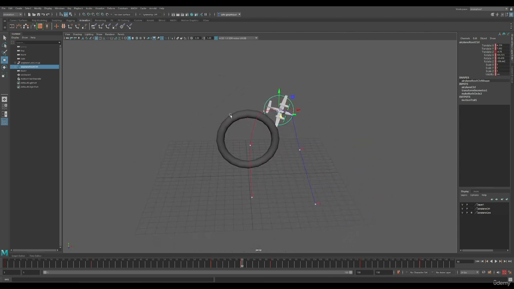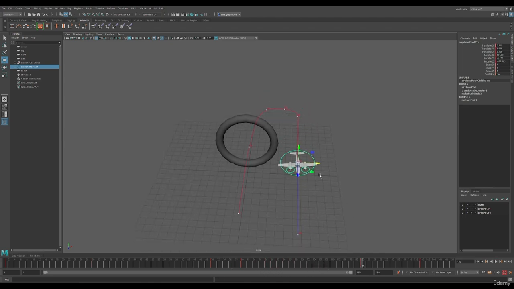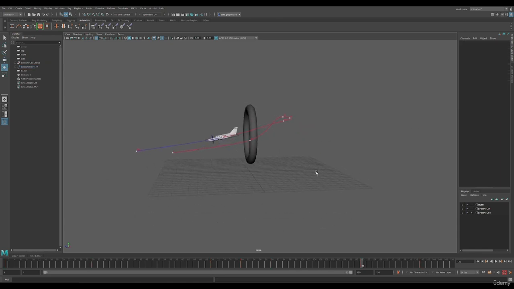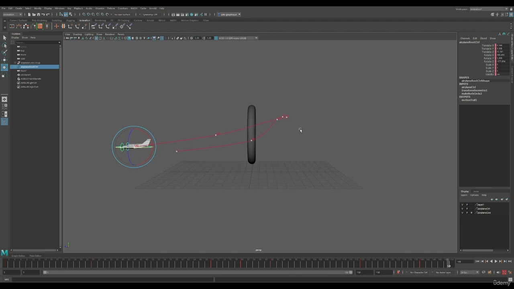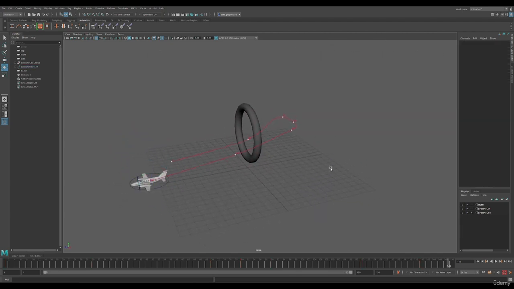Okay, that's better. We're almost done. The path is looking fine, so we can delete the motion trail and check the animation.